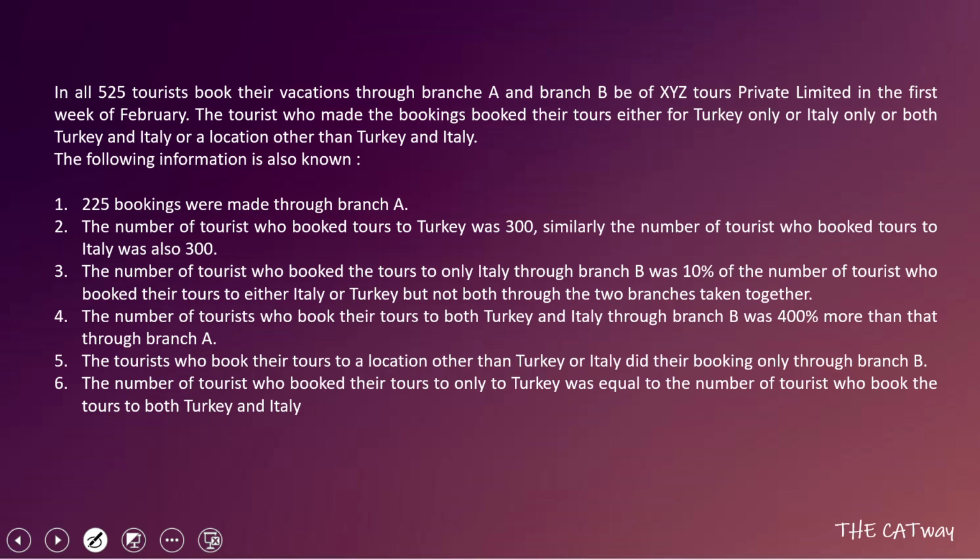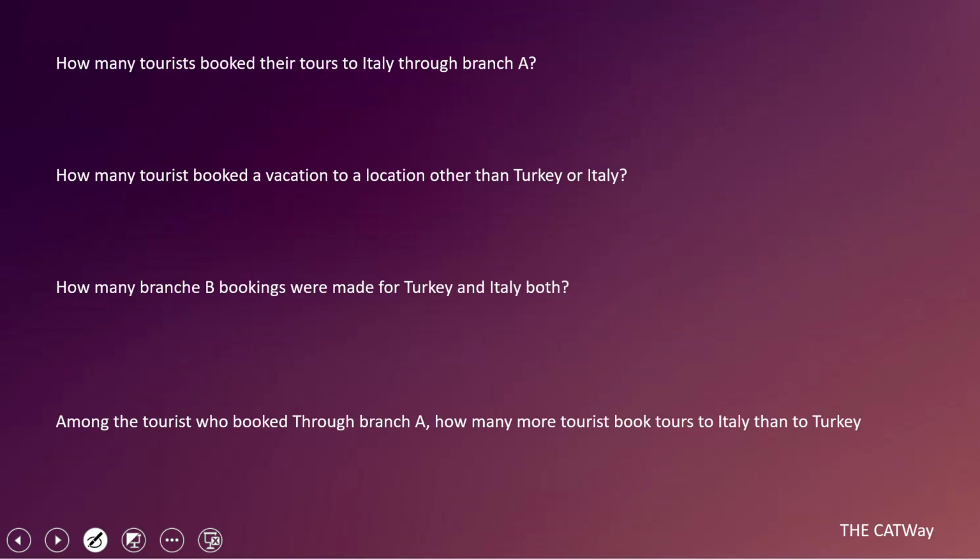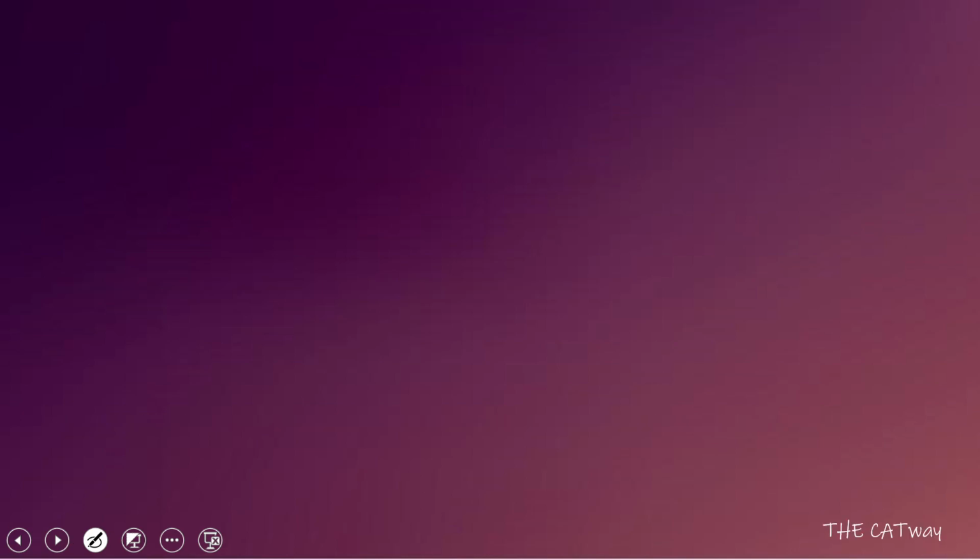So in this video, we are going to solve set 3 from SimCat 2. Before I begin, I would like you to pause the video and try this set yourself, then move towards the video. So take a screenshot of this page and then let's move towards the questions. These are the questions which are asked. Take a screenshot of them, try them, and after that watch the video.